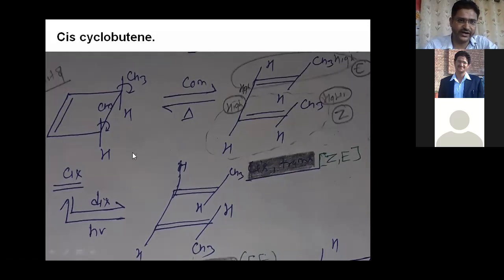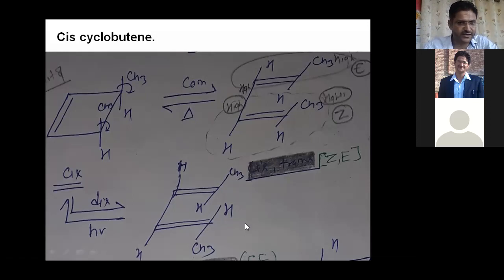Now after that, you can see the last one. Here, if there is a photochemical condition, then there is disrotation. Why? Because the third molecular orbital is the LUMO, and LUMO means M plane of symmetry, and M plane of symmetry means disrotation, and disrotation means both rotate in opposite directions. After that, you can see this type of product will form: CH3 here above the plane, and CH3 here below the plane, right?